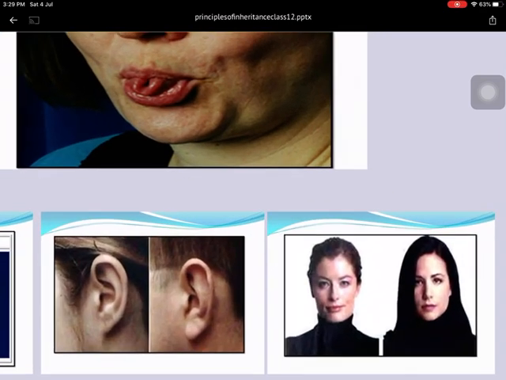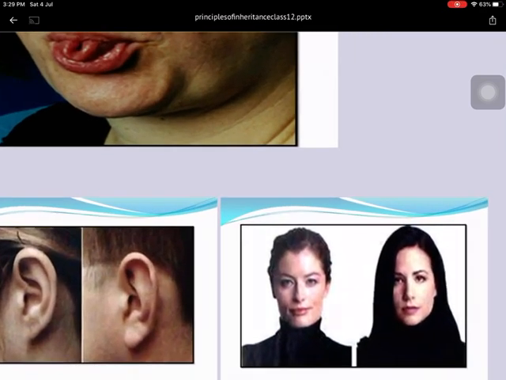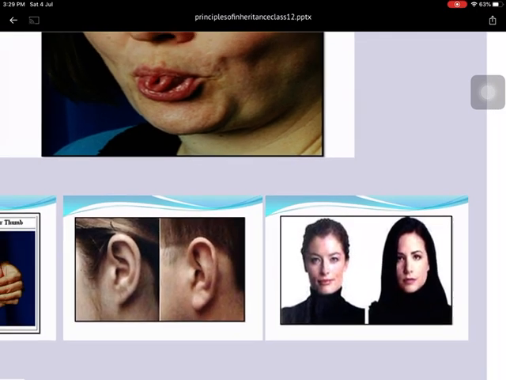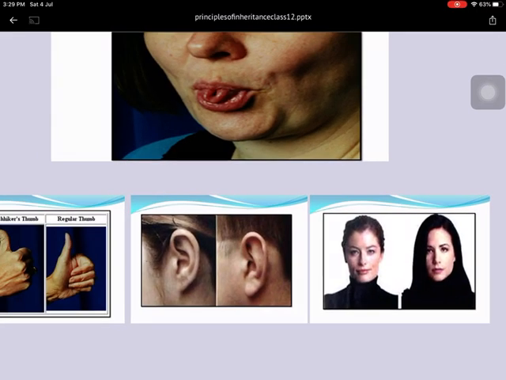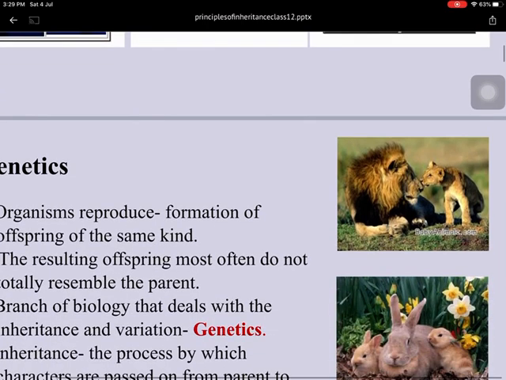In the last images, there are two images in which one has widow peak. Widow peak means the hair in front of the forehead appears as V shape. So all these are traits that transfer from one to next generation, and that is known as inherited trait.